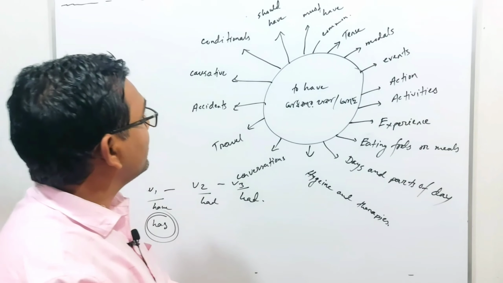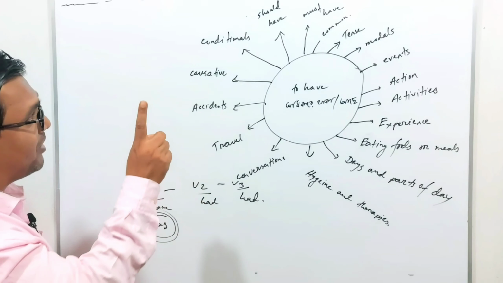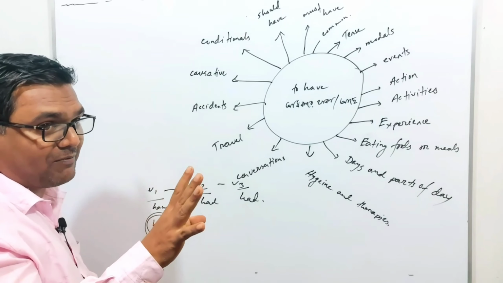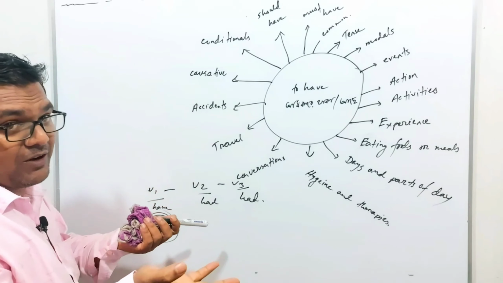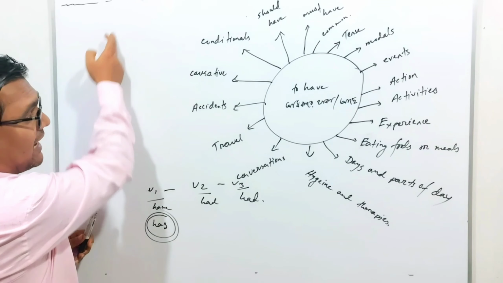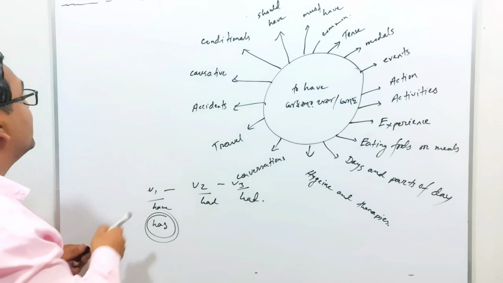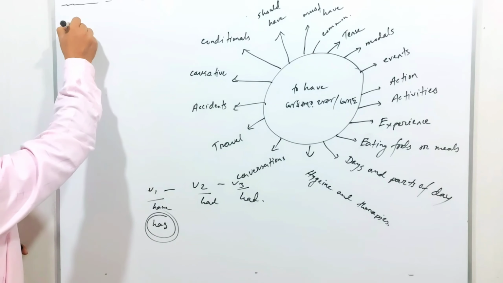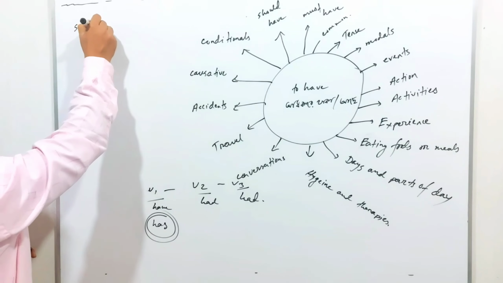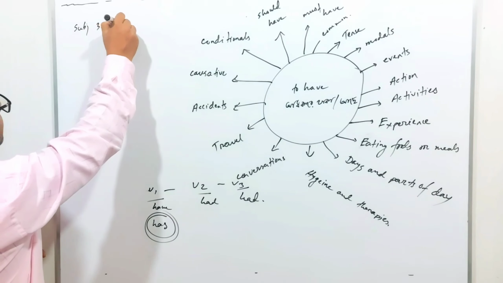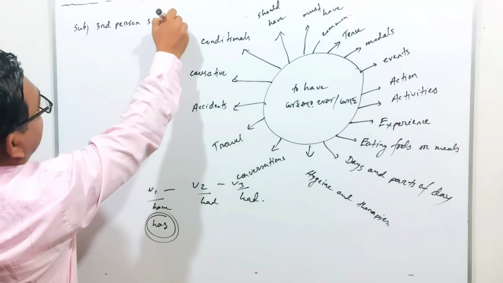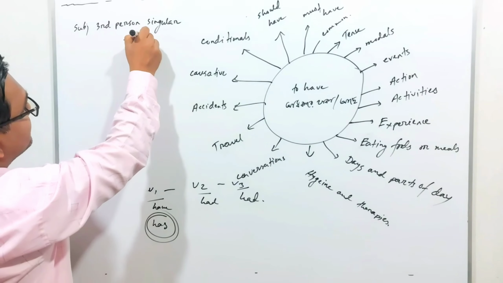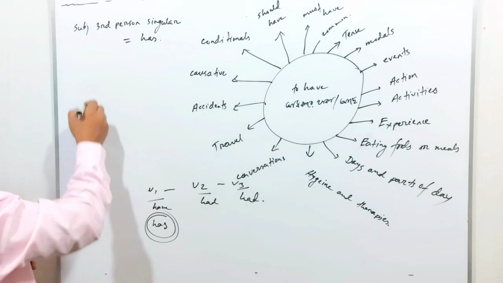So now I am going to discuss the use of to have verbs and has verb or had verb. Where you will place have, where has and where had. First one is subject, third person singular, requires has.